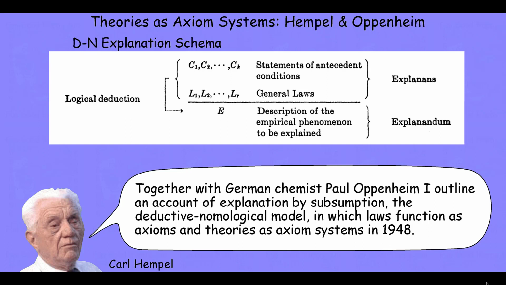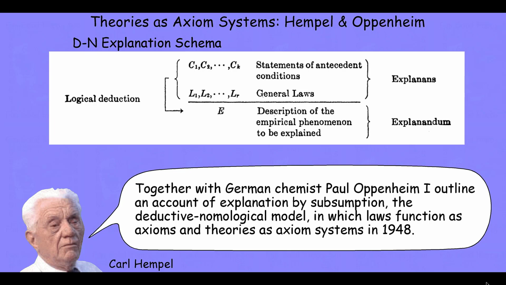In this case, I'll talk about it in terms of the deductive nomological theory of explanation that's offered up by Carl Hempel and Paul Oppenheim, and in particular I'll focus on the view as they articulate it in their 1948 paper. Paul Oppenheim was a German chemist, and together he wrote this paper with Carl Hempel in which they outline an account of explanation by subsumption.